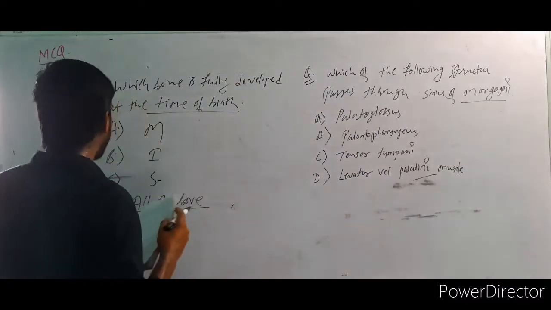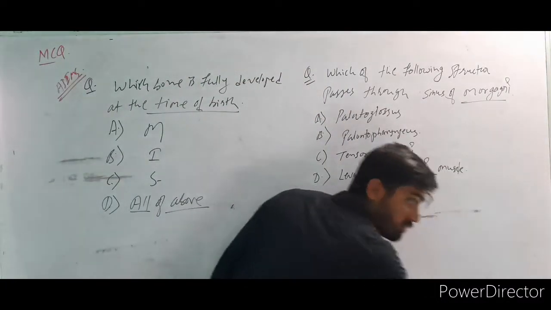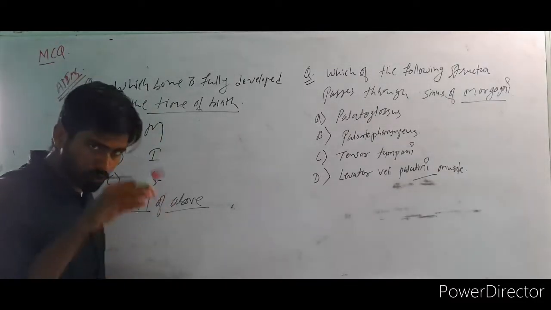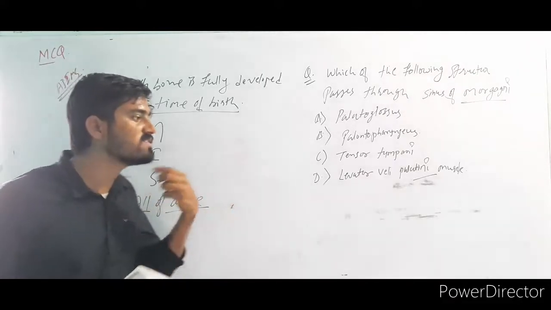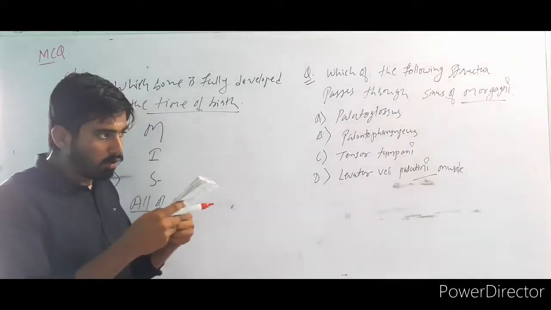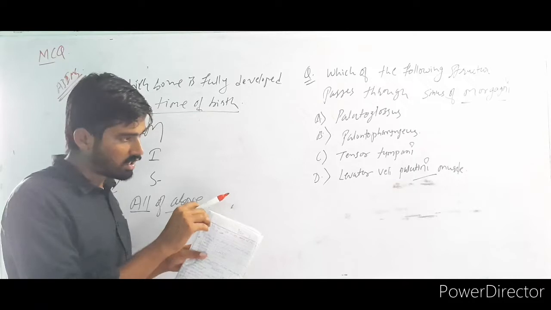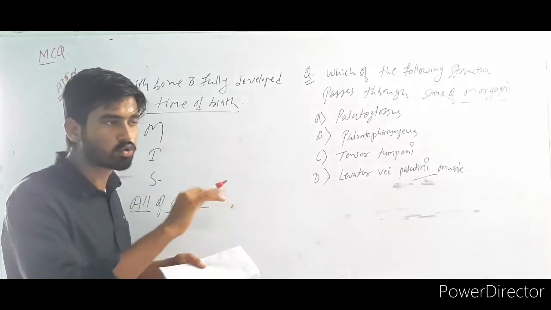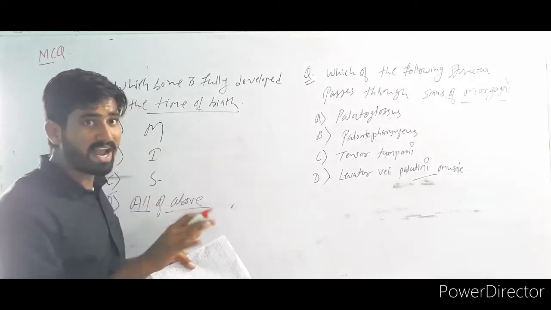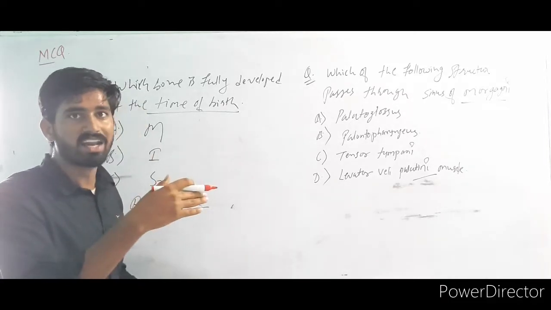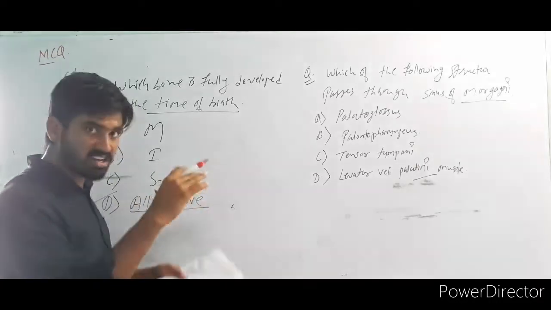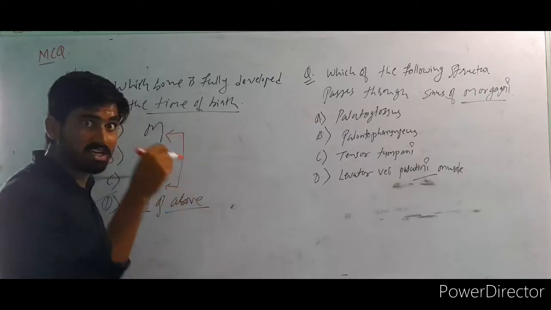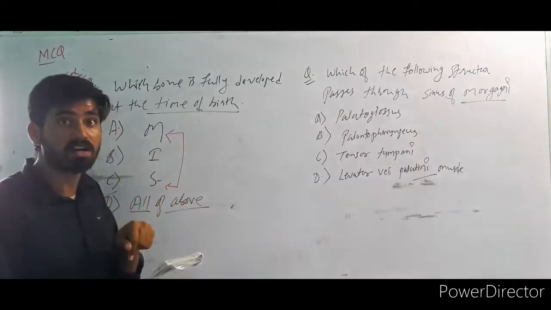Tell me the answer for this. Which bone is fully developed at the time of birth? What is your answer? Tell me. Answer is all of this. You know what happens in our body when a baby is delivered, right? From that time up to early adulthood, like 22, 25, the bones are growing, ossifying, and developing. But these bones, the malleus, incus, stapes, are fully developed at the time of birth.